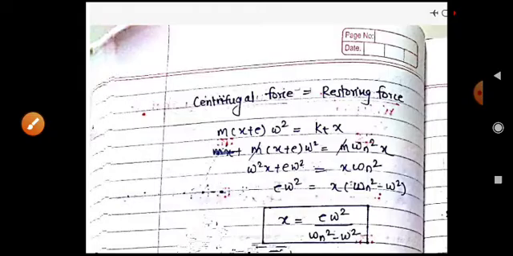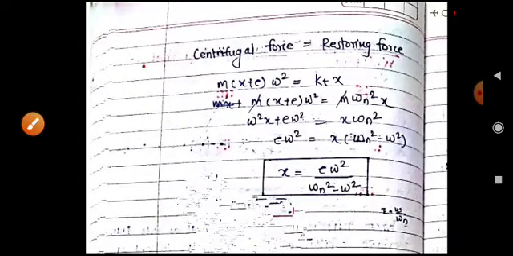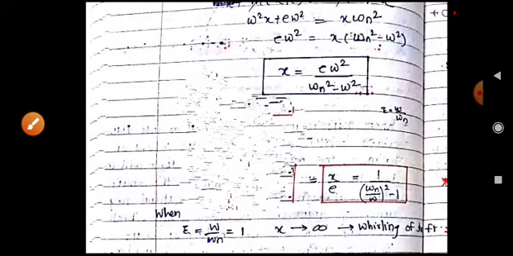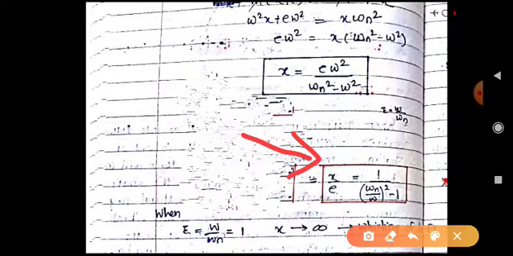So just by solving this formula, finally we are getting this equation: the net deflection at some point, x equal to e omega square divided by omega n square minus omega square. Okay, where omega n is the natural frequency of the shaft, and omega is the frequency at which you are operating the shaft. Omega n is the natural frequency, e is the eccentricity already present in the shaft, and x is the deflection at this point. So if we simplify this formula, what we are getting is this very important equation: x by e equal to 1 by (omega n square by omega square minus 1).